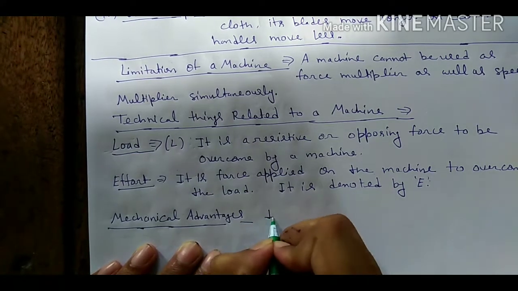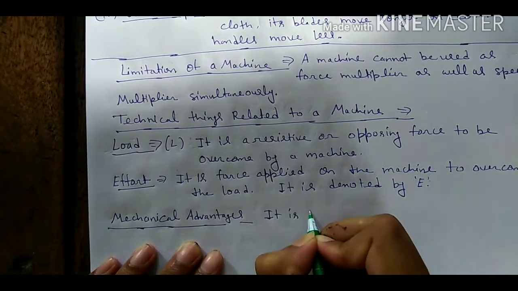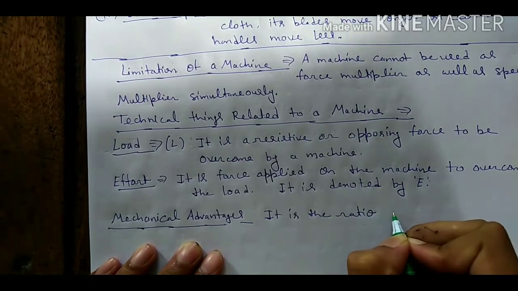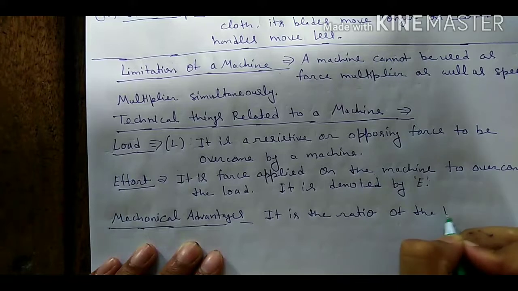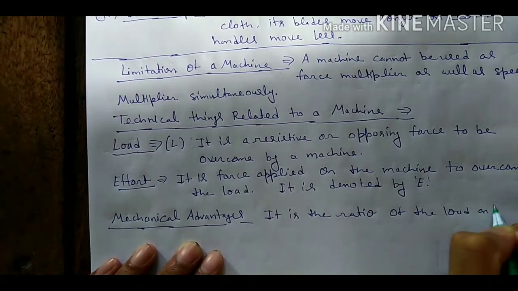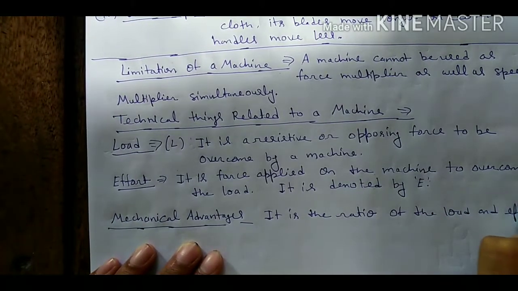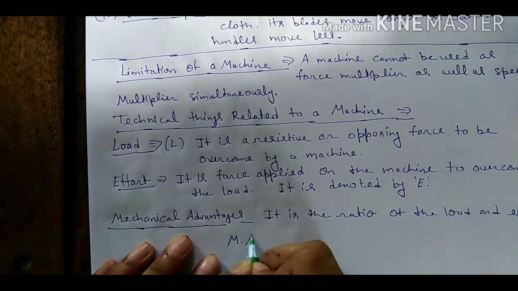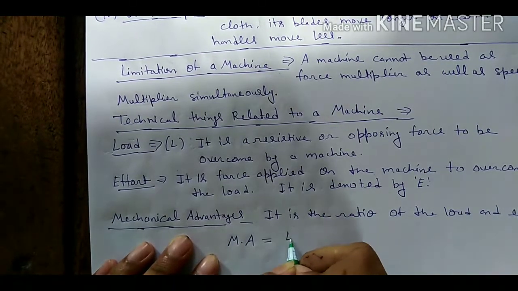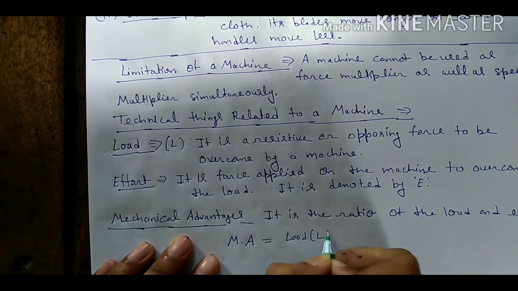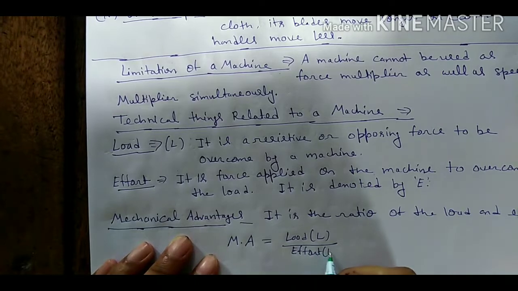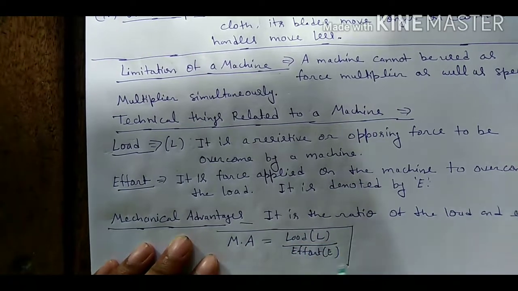So we can write here, it is the ratio of the load and effort. It is denoted by MA, M for mechanical, A for advantage. Mechanical advantage is equal to load L upon effort E. This is the formula of mechanical advantage.